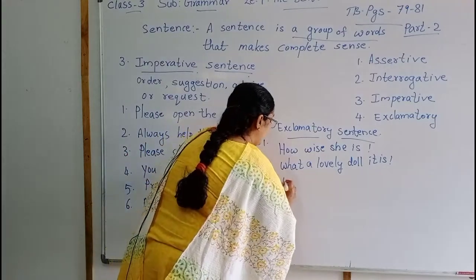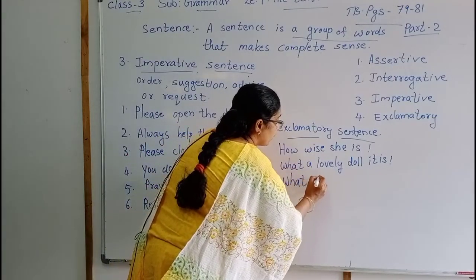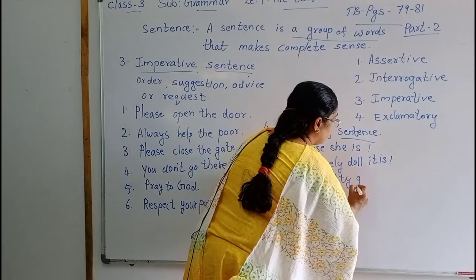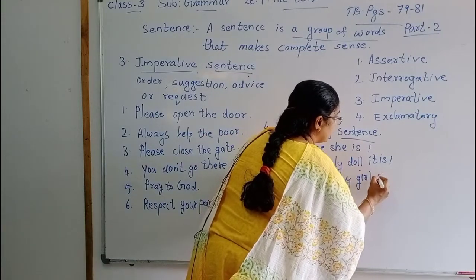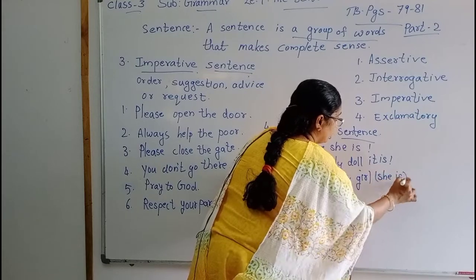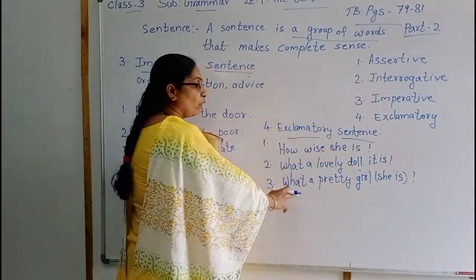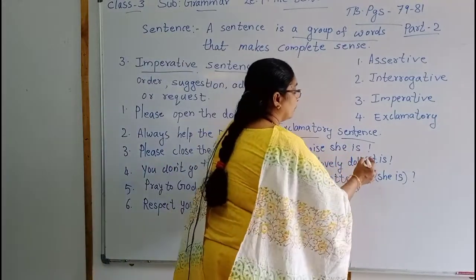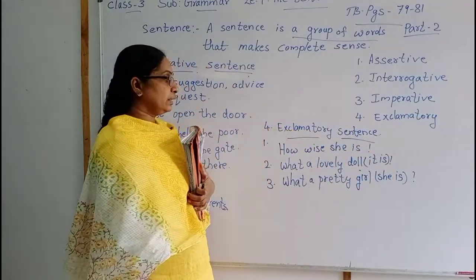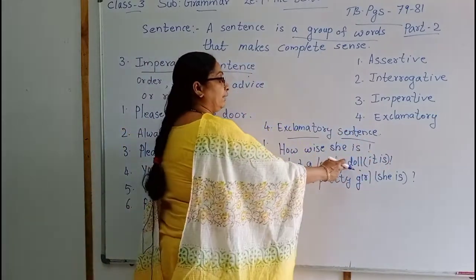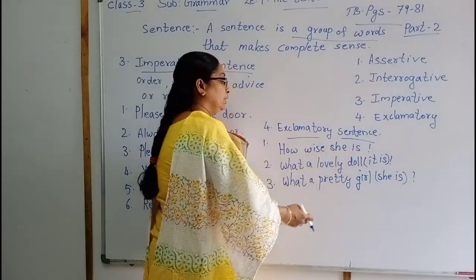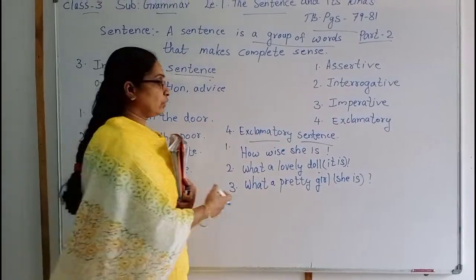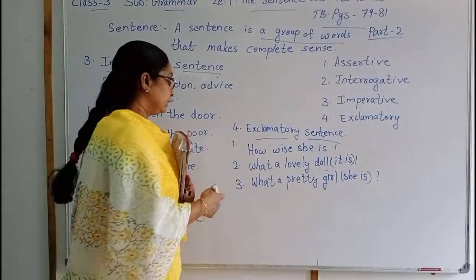What a pretty girl. What a pretty girl it is. Girl she is. So third one is what a pretty girl she is. Here we use the it is. This is in the bracket. It is, why we use it, children? It's a thing. That's why we use the it. This is a girl, human. So we use that she. That is also exclamatory sentence. Then next, number 4.